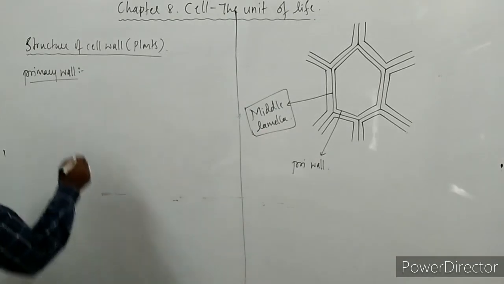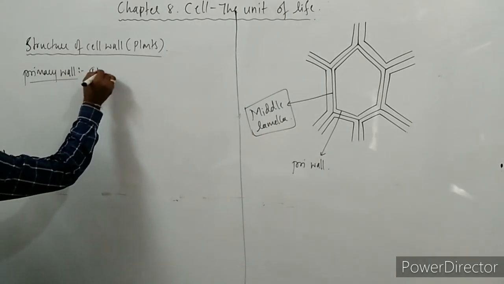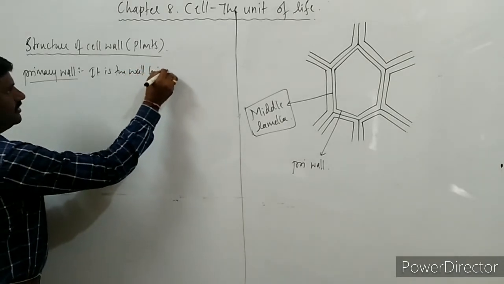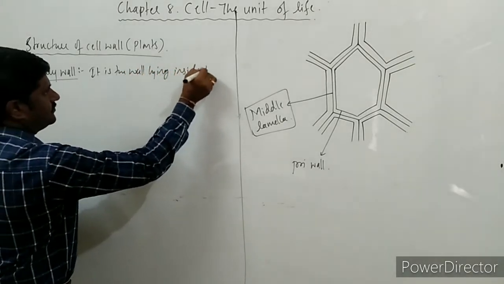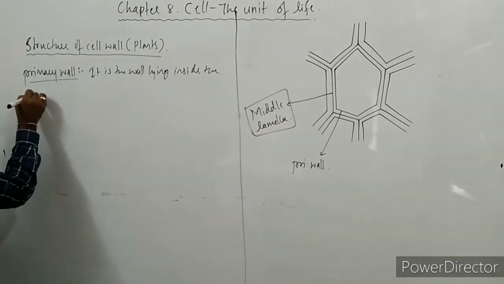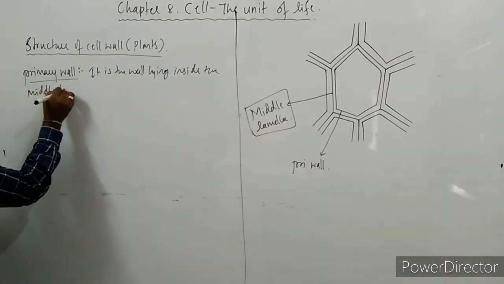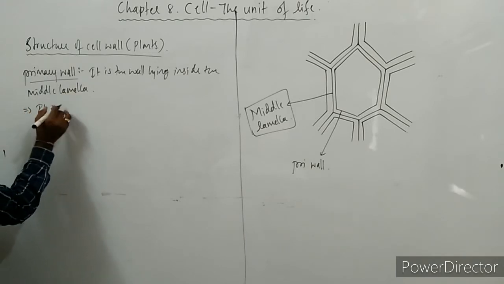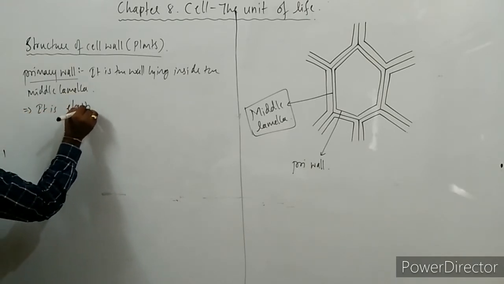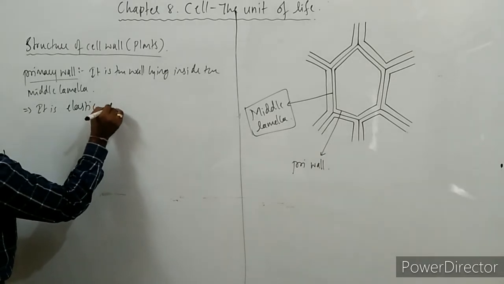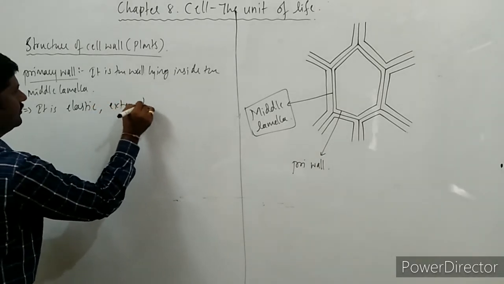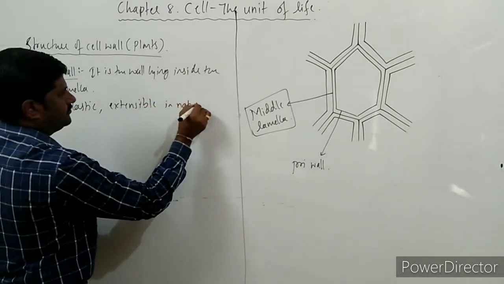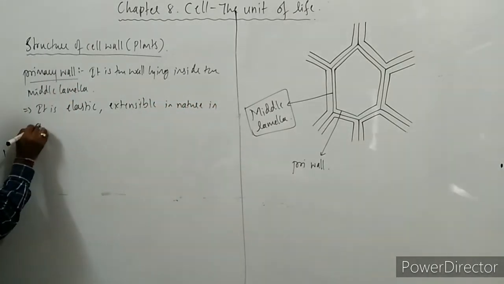Note the point: the primary wall is the wall lying inside the middle lamella, and it is elastic in nature as well as extensible in growing cells.